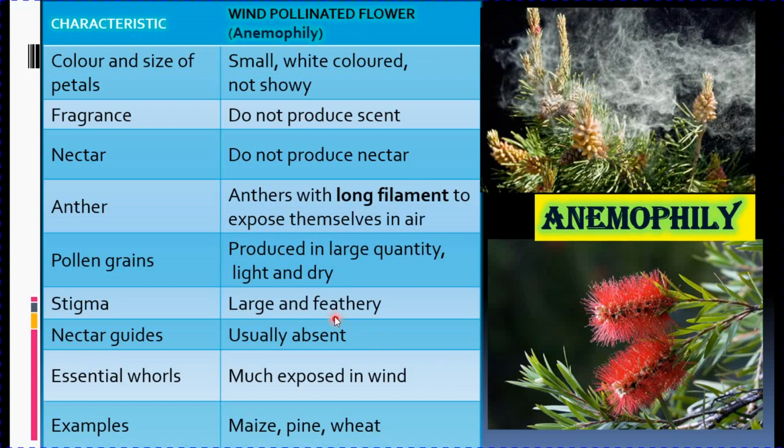Stigma is very large and feathery. Nectar guides are usually absent, and the essential whorls, both the anthers and stigma, are exposed to air. Examples: maize, pine, wheat, etc.